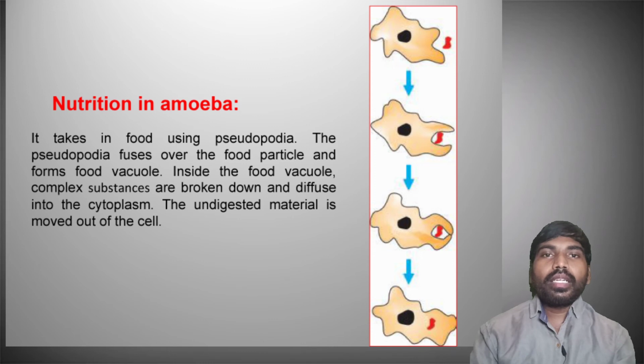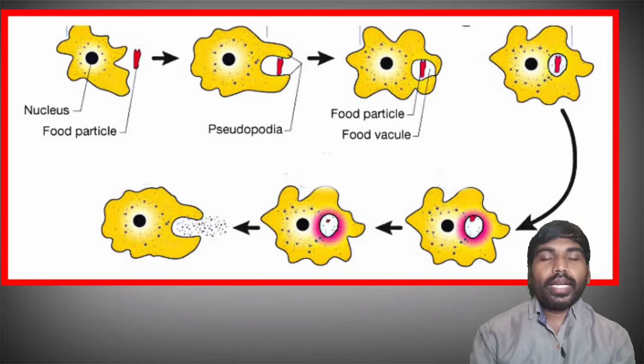Next one, nutrition in amoeba. Amoeba is a unicellular organism, which means it has only one cell. In the amoeba, it forms pseudopodia. These are useful for movement as well as capturing food. So these pseudopodia capture the food particle into the body. When the food particle enters the cytoplasm, it forms a food vacuole.